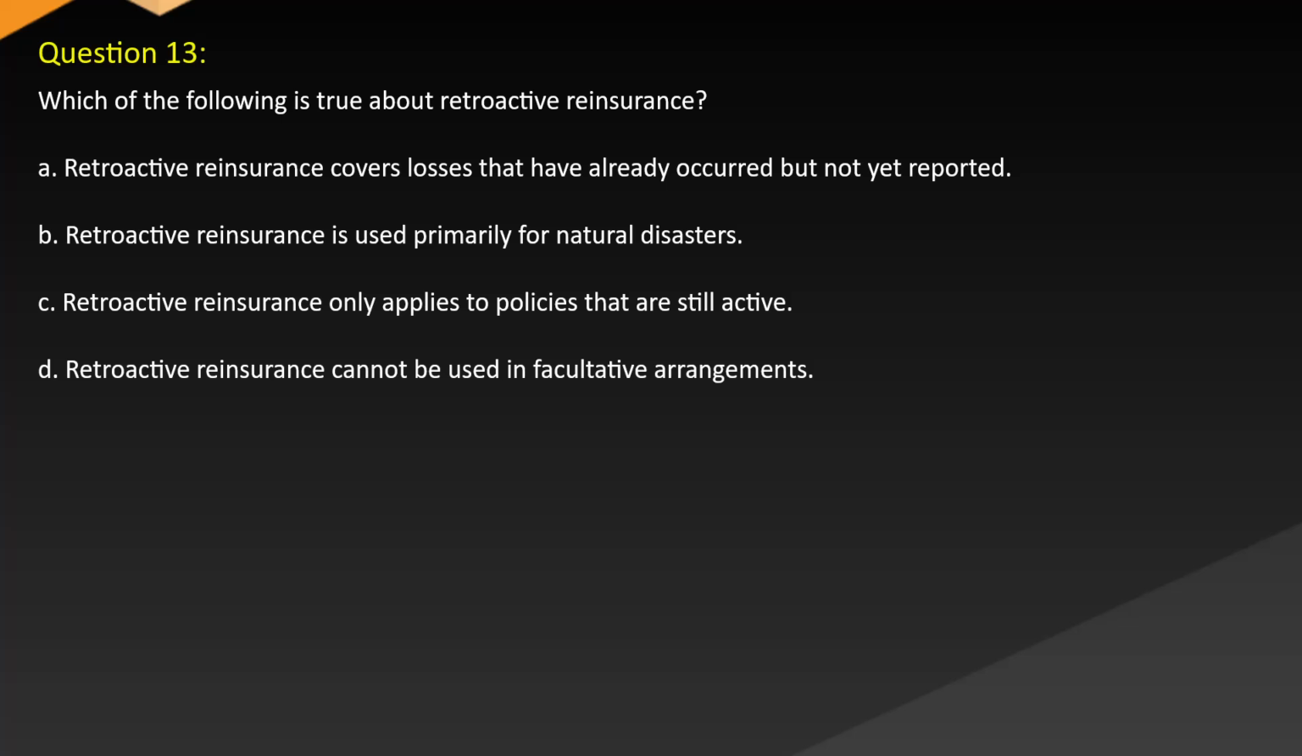Question 13. Which of the following is true about retroactive reinsurance? A. Retroactive reinsurance covers losses that have already occurred but not yet reported. B. Retroactive reinsurance is used primarily for natural disasters. C. Retroactive reinsurance only applies to policies that are still active. D. Retroactive reinsurance cannot be used in facultative arrangements.